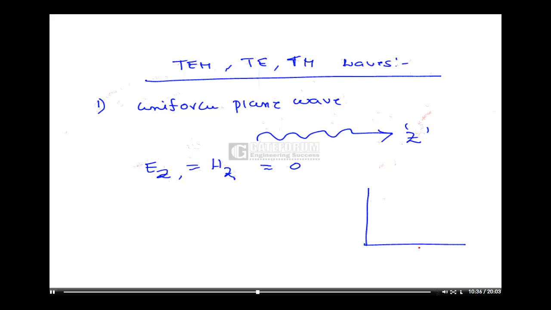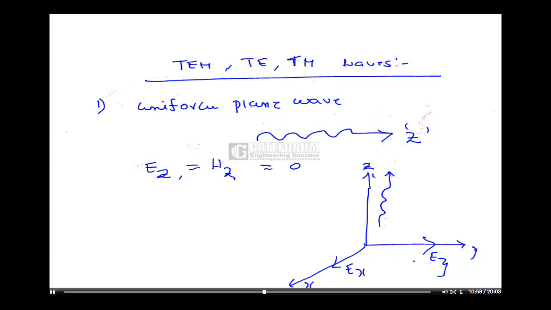Like this. Suppose this is x, this is y, this is the propagation direction. The wave is propagating along the z direction. Along the z direction, we only have Ex, Ey, or Hx, Hy. Ez and Hz are 0.